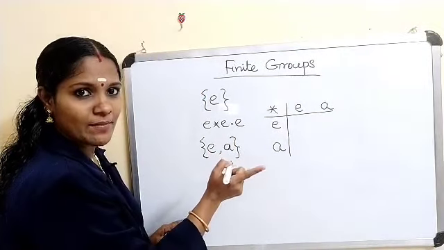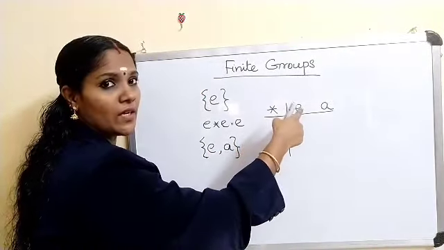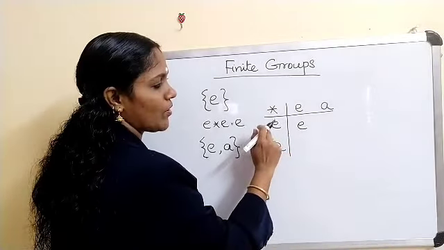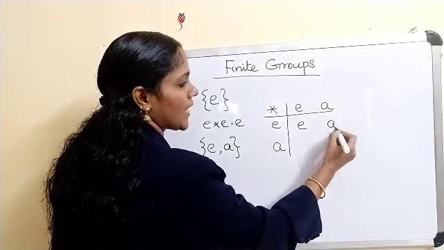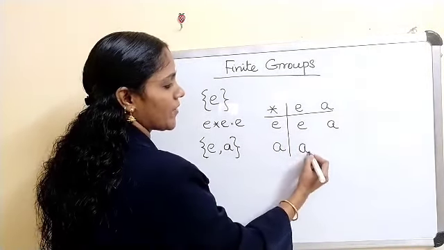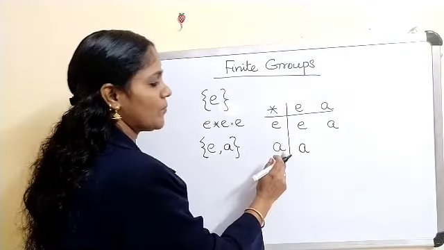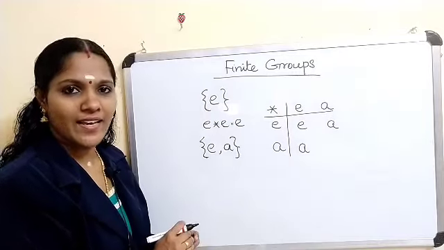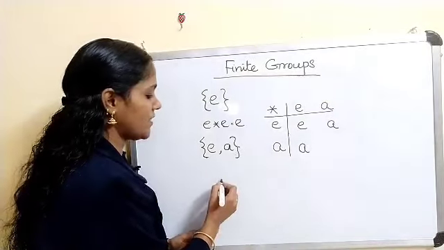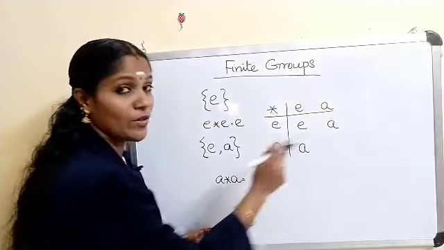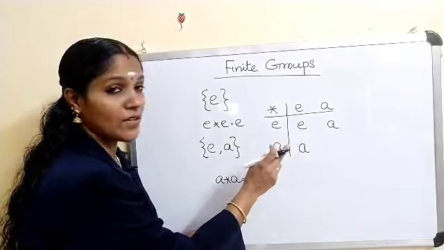E is the identity element. If we operate E with E, then this must again be E. If we operate E with A, then this must be A. Similarly, if A operates with the identity element, then this must be A. Now what will be the possibilities of A star A, for the algebraic structure to be a group?